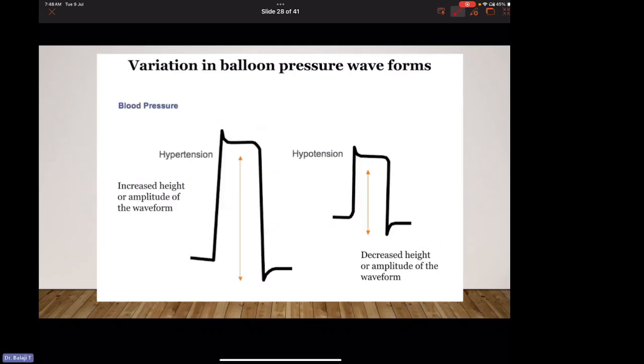And in hypertension, there is increased height of the waveform. That is, amplitude is increased, and in hypotension, the amplitude is significantly decreased.